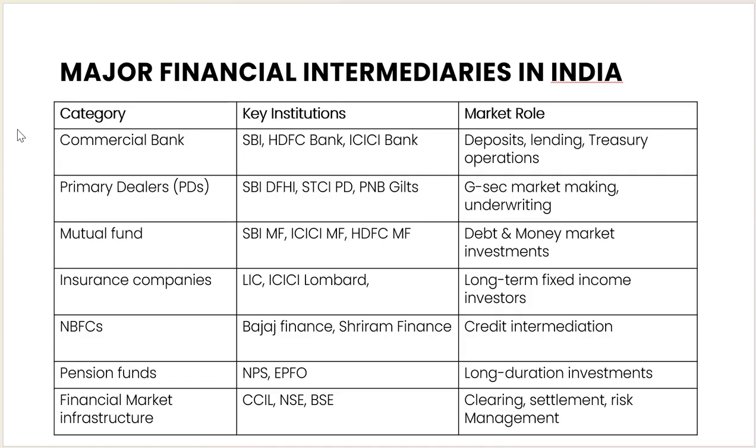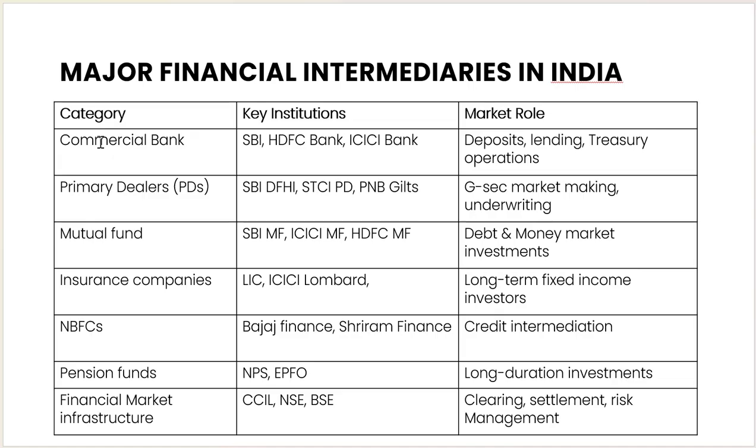Then the mutual funds. Mutual fund is a very vast industry, where the key institutions are the SBI Mutual Fund, ICICI Mutual Fund, HDFC Mutual Fund, or the Canara Mutual Fund. So the Kotak Mahindra Mutual Fund is there. So these are all the mutual fund institutions, and they source the funds from the investors. The risk is high, but the return is high as compared to fixed bank deposits.